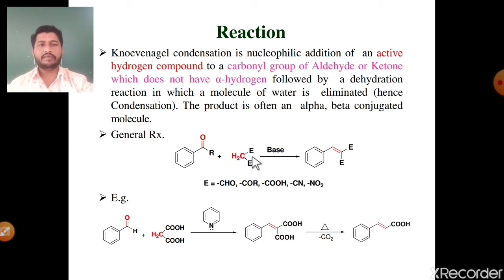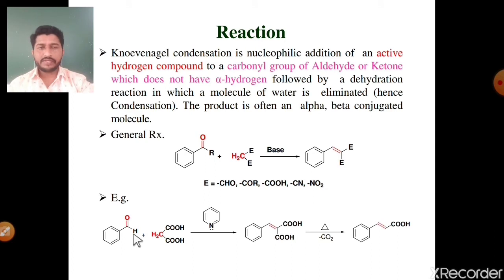E is the electron withdrawing group, such as aldehydic group, COR group, COOH group, either CN group or NO2 group. If this electron withdrawing group is directly bonded to the CH2, then it becomes active. That's why it's called an active methylene compound. In the presence of a base such as pyridine, piperidine or any other secondary amine, it gives an alpha beta unsaturated derivative. This is the general Knoevenagel condensation reaction.